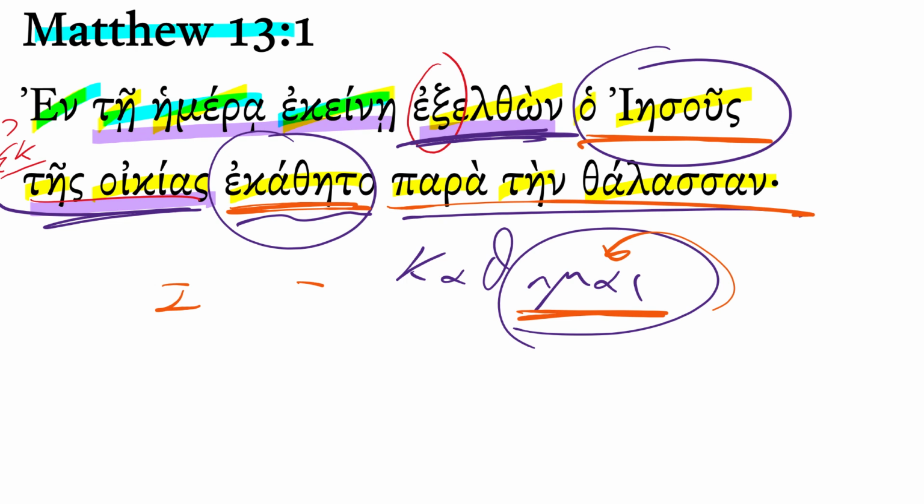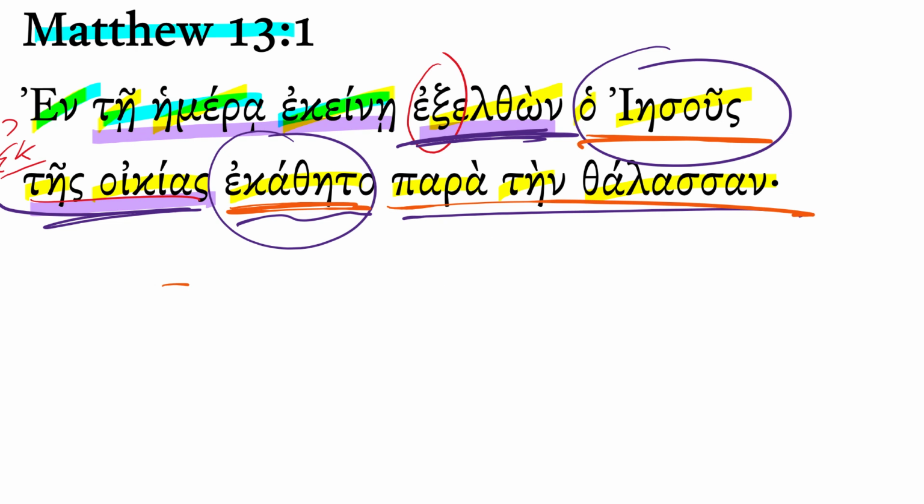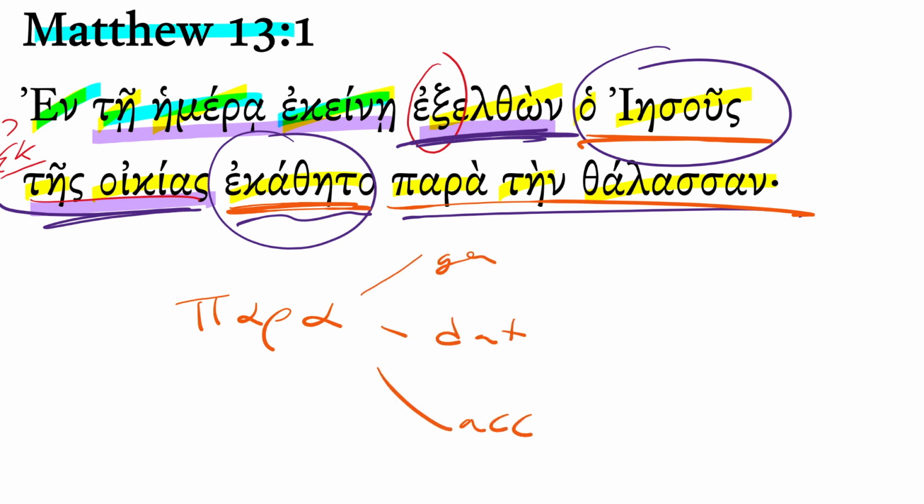Now, basic review here. The preposition para. Many of you learned rightly that para can be followed by the genitive, it can be followed by the dative, it can be followed by the accusative, and it has case-specific meanings. So, followed by the genitive, the first thing we try is to translate with is from, with the dative, with, and the accusative beside. Obviously, there's a range of meaning, but these are initial glosses we can try here: from, with, beside, matching the genitive, dative, accusative.